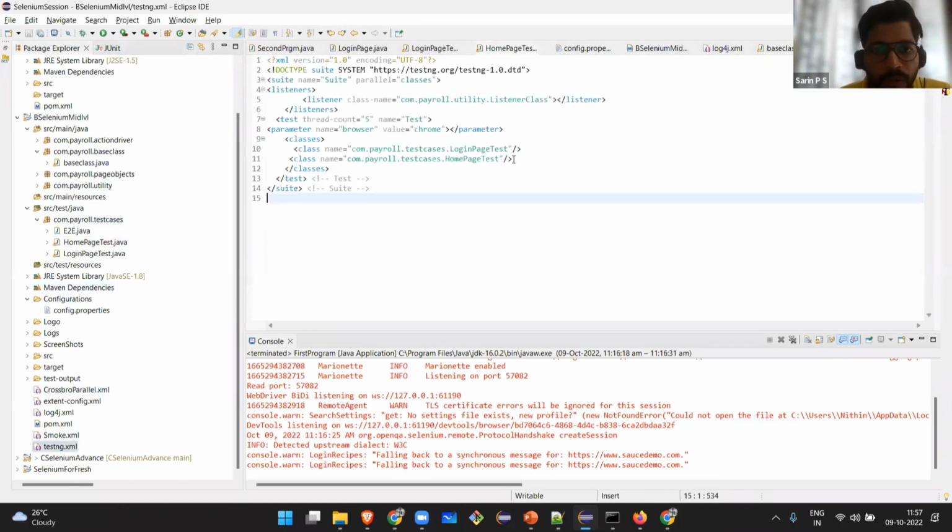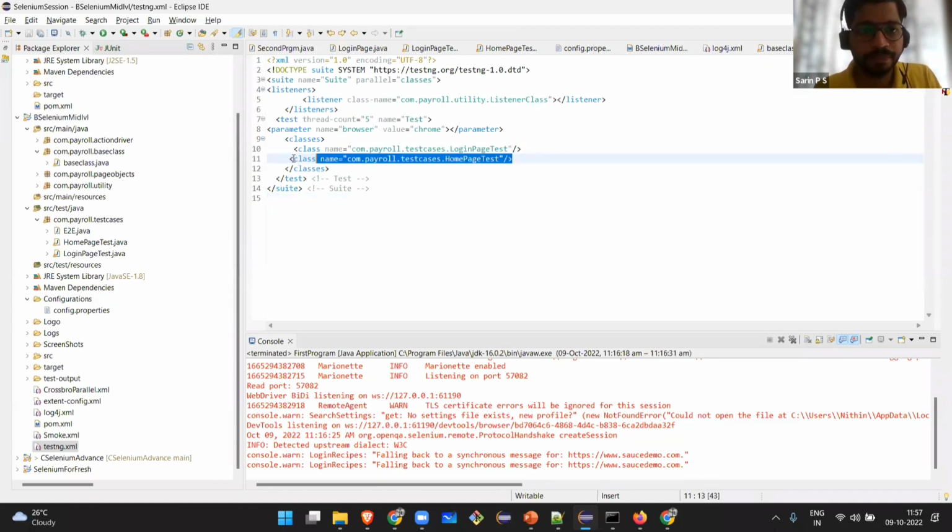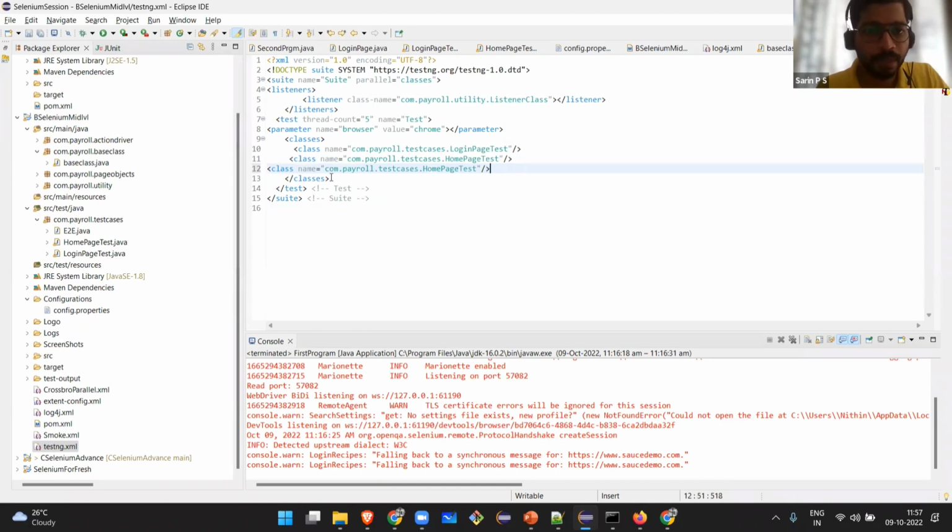So whenever you convert your project to testng, you will get this testng.xml where you can write down all the test cases. If I have another test case, I will copy this, enter, paste, and the payroll home page dot test. Do I have another test? E2E test. All the test case names should end with test.